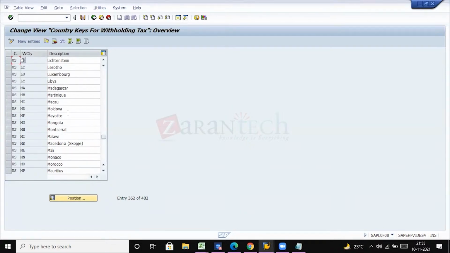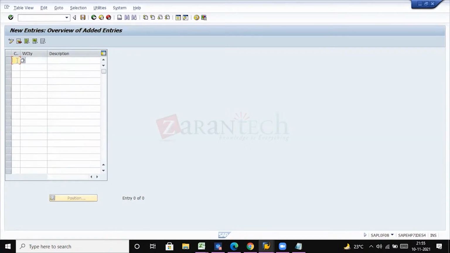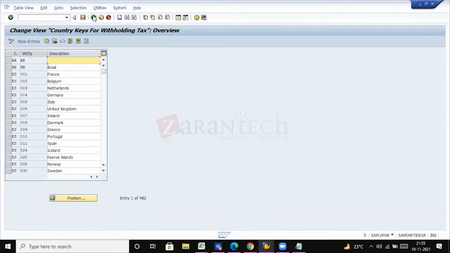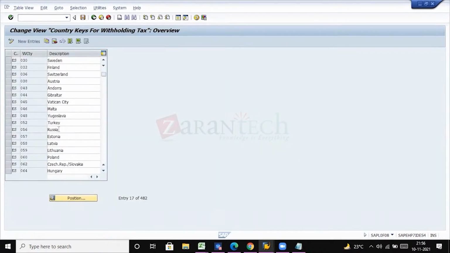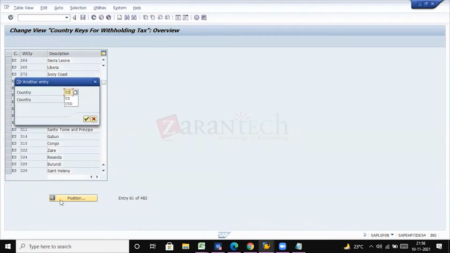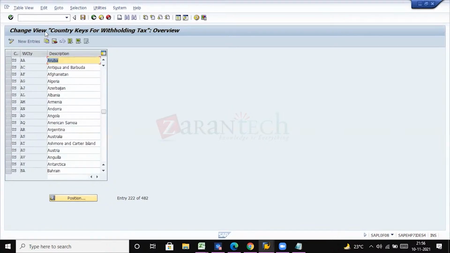In case you think any country is missing, then we can map it here by clicking on new entries. You can just write the country code and the region code, that is US, and the withholding tax country, give some description and save it. That will be saved in the TR. Since we are using the standard country, we are not maintaining anything here for US. Are you following? Yeah. Understood, right? Yes, okay.